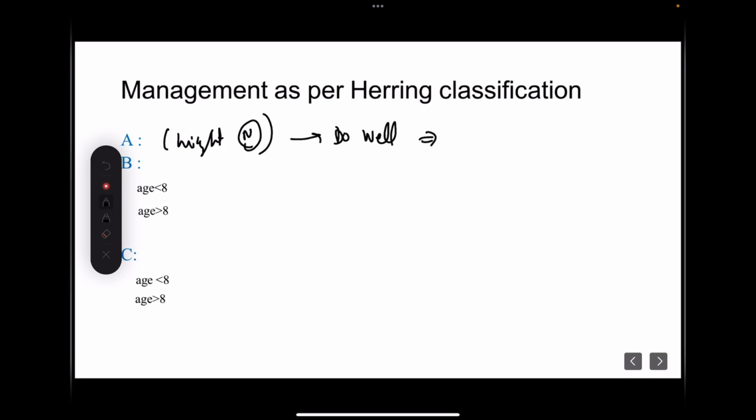So no management is required. Even if we do not do anything, they will have very good outcomes. And for group C, where the height is less than 50%, most of the time the outcomes are poorer.